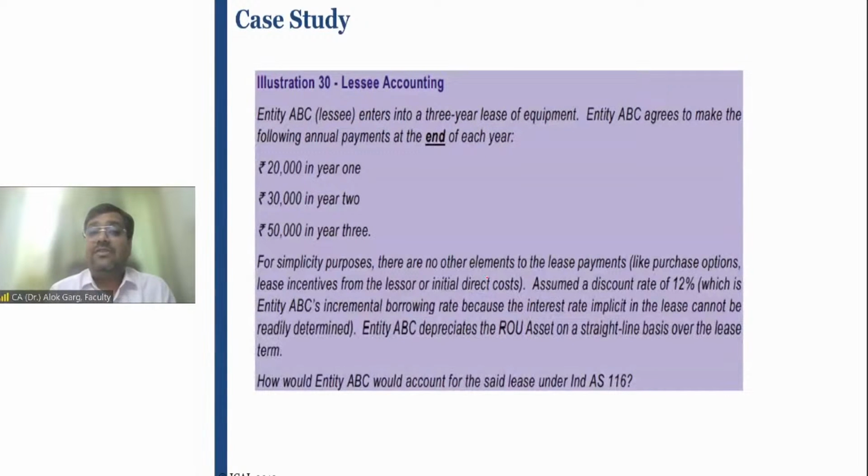Let us discuss illustration number 30 as well, because lessee accounting is very critical. Entity ABC is a lessee. It enters into a 3-year lease of equipment. A 3-year lease, so it is not a short-term lease. Entity ABC agrees to make the following annual payments at the end of each year. See, this is an ICAI study material question, and that is why this word is bold and underlined. In the examination, it is not bold and underlined, so you have to be very cautious about applying the discount rate.